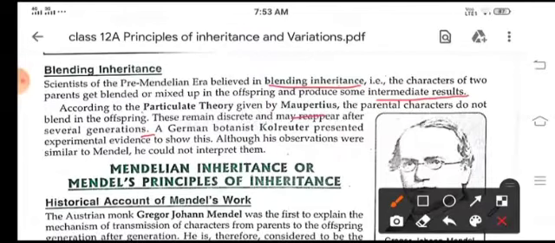Mendelian inheritance, or Mendel's principles of inheritance, we will learn in our next class.